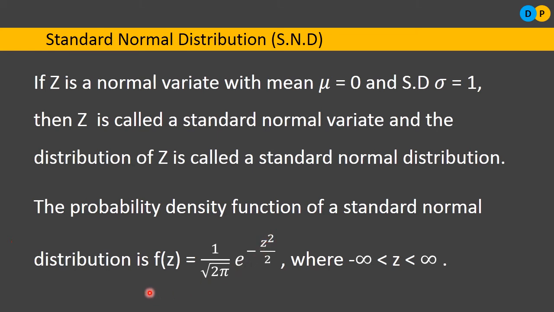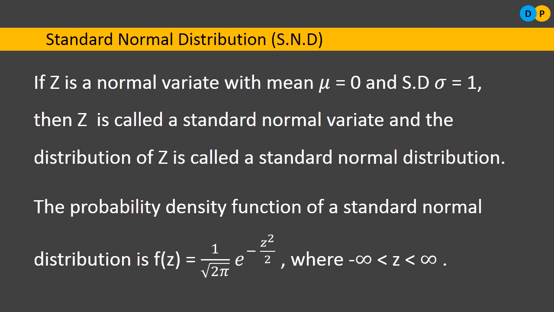So here we will be considering a new probability density function. That density function is f of z, not f of x. f of z is equal to 1 by square root of 2 pi e to the power minus z square by 2, where z can take values from minus infinity to plus infinity. Always z will be greater than minus infinity and less than infinity. So this is how we have defined a standard normal variate and the standard normal distribution.